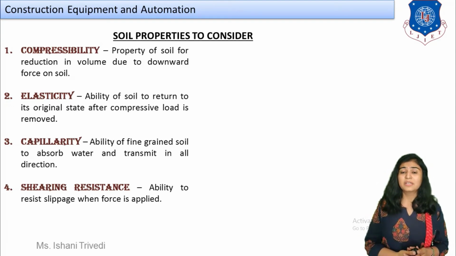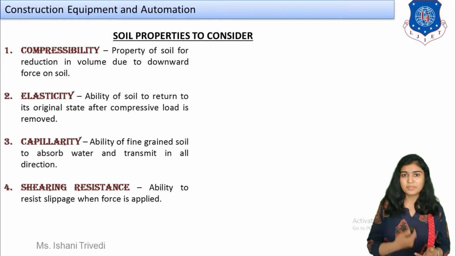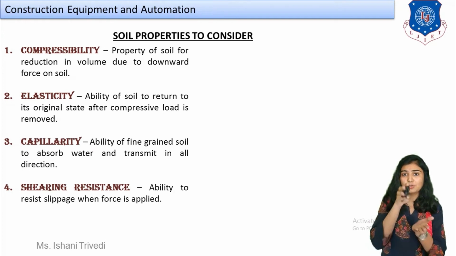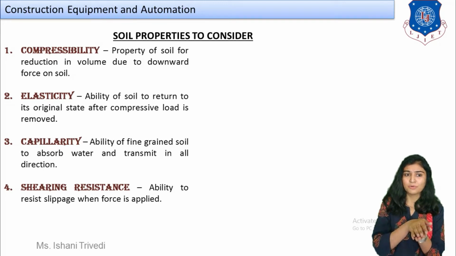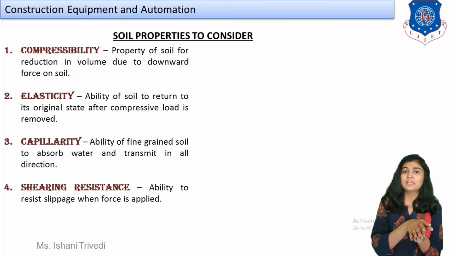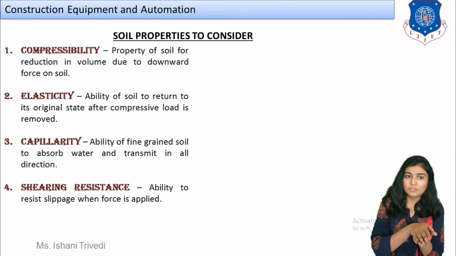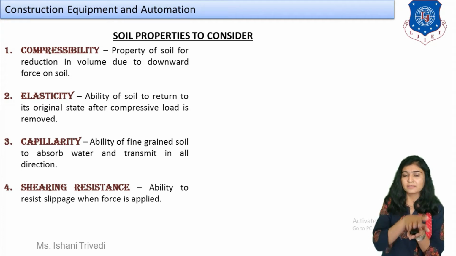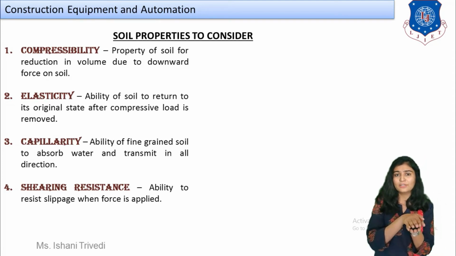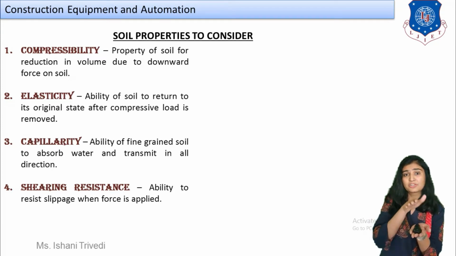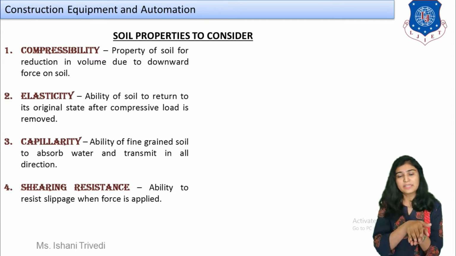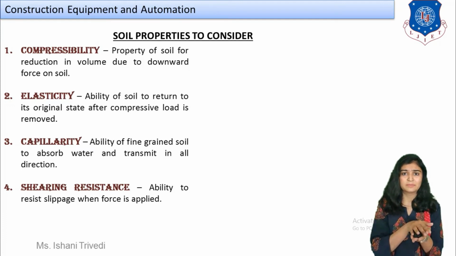First, we have compressibility. You know the meaning of compressibility, meaning when you apply compressive or crushing force, the property of the soil for reduction in volume due to downward force. Meaning when the vehicle will move on the surface of the road, be it soft road or soil or anything, the compressive load will be applied and there will be reduction in its volume. So to calculate that, we have to take into account compressibility.